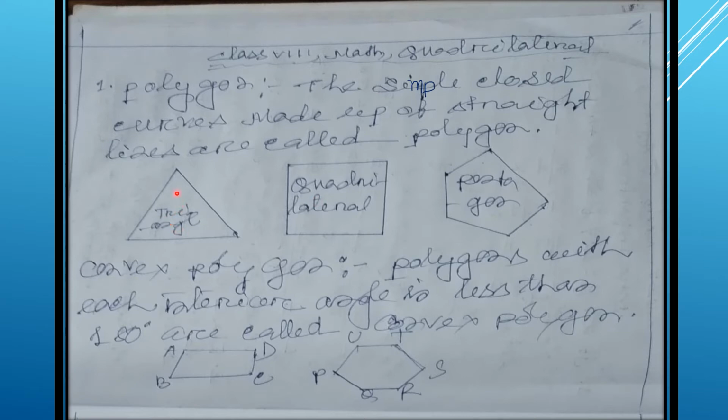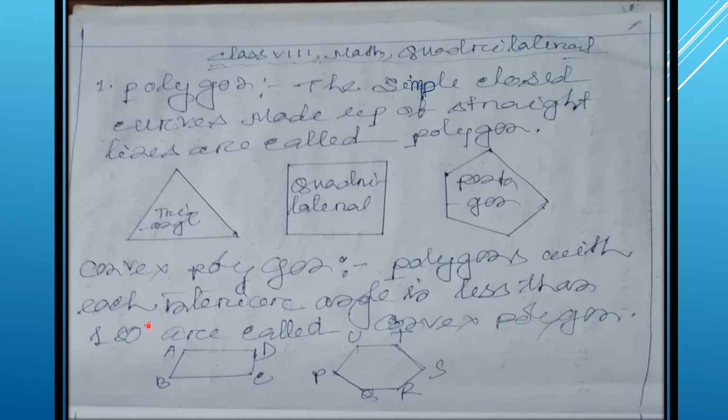Now, there are different types of polygon. It starts from triangle. Now see, we'll get 2 types of polygon. One is convex polygon, another is concave polygon. Convex polygon means what?